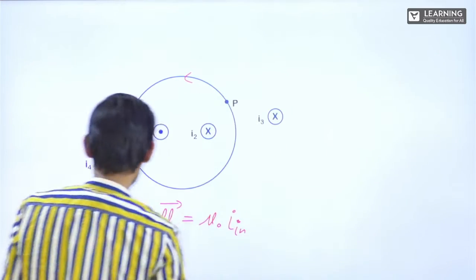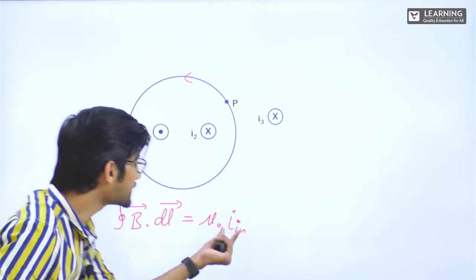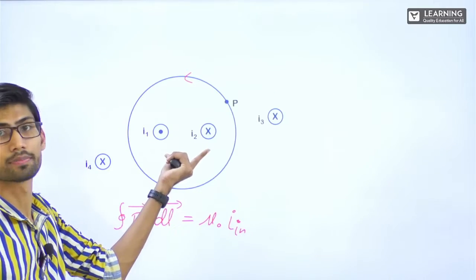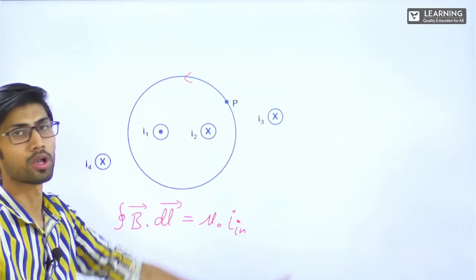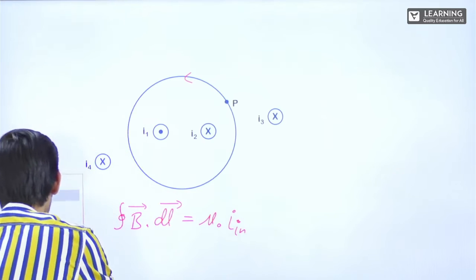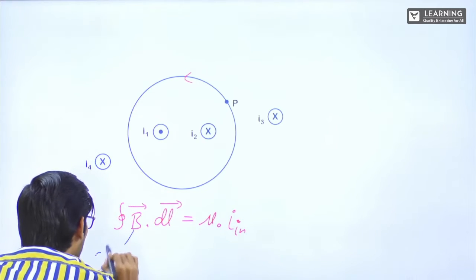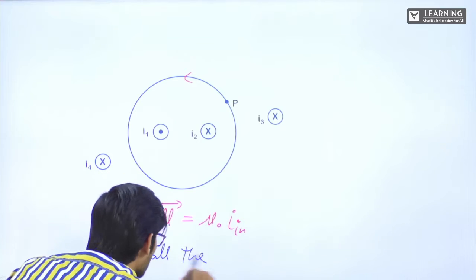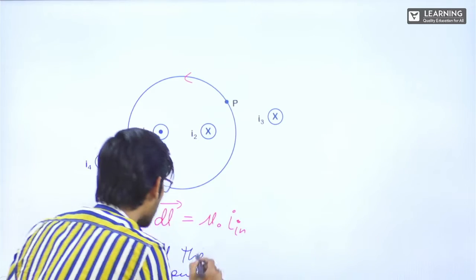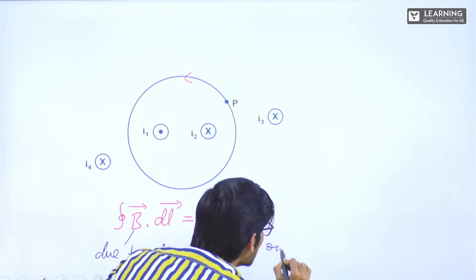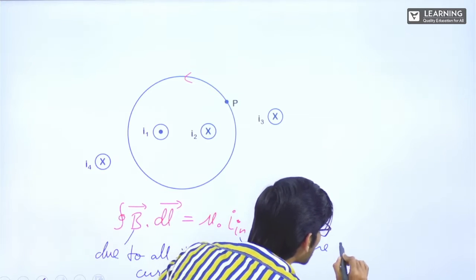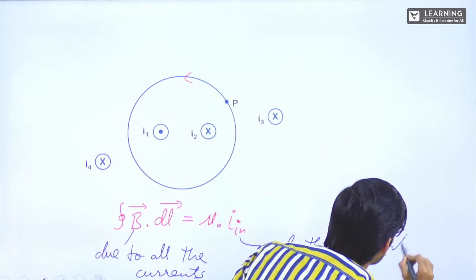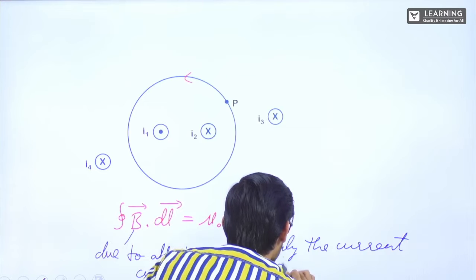So now here, I inside will be only these 2 currents, but this magnetic field is due to all. Always remember this: B is due to all the currents. This I inside is only the current which is inside.